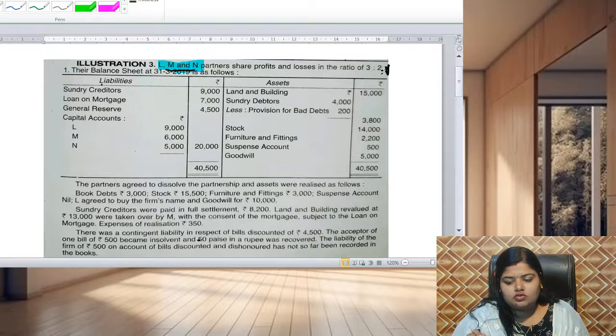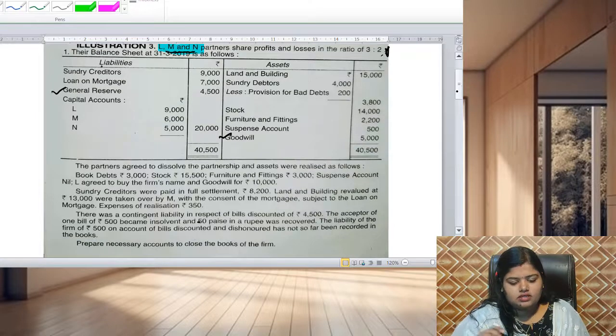Now the balance sheet shows these amounts. In the balance sheet, here is the reserve which you will note, here is the goodwill which will be taken, right? Now coming to the adjustments: book debts of rupees 3000, stock of rupees 15,500. These all are the assets' realized values.